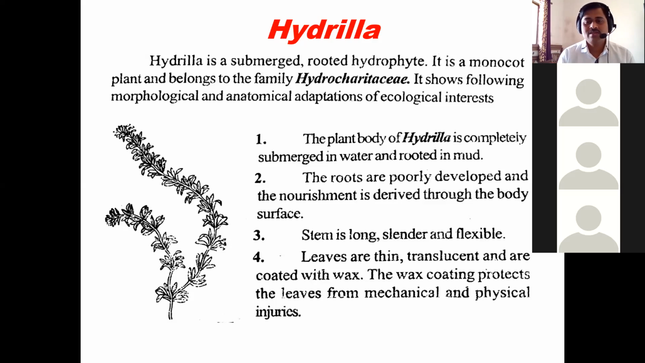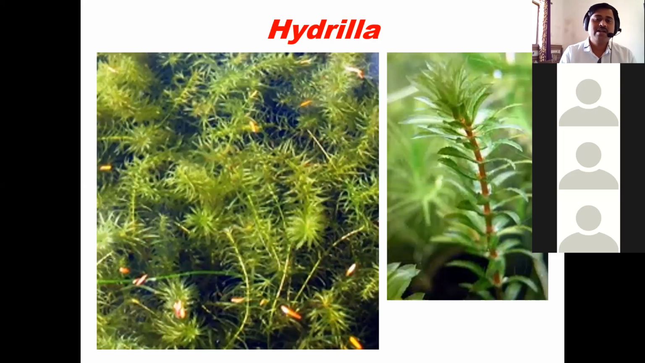The stem is long, slender and flexible. The leaves are thin, translucent and coated with wax. The wax coating protects the leaves from mechanical and physical injury. These are the Hydrilla plants that we can see under the water, in the tank. Generally, in a tank or river, Hydrilla grows in this way.